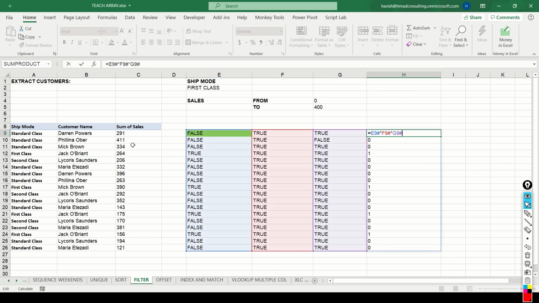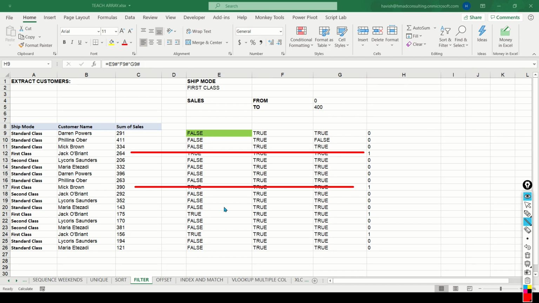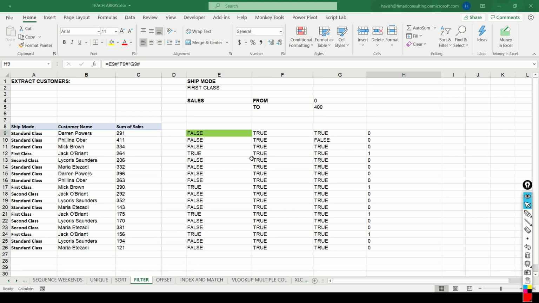So when we get this result, what is it telling us? It is telling us that wherever there is a 1, that's the record that we are interested in. So if you look carefully, we have this one, we have this one, and then we have this one, and then finally this one. These four records meet all the conditions, which means that it is first class shipping mode and the sales amount is greater than 0 and less than equal to 400. How do we combine all of this in a filter function?